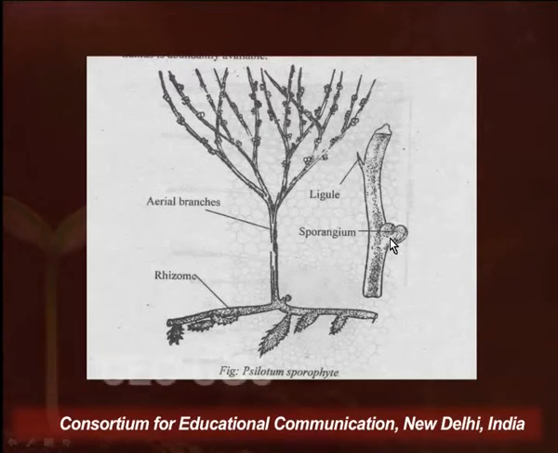On the axil of these pointed leaves is found a sporangium. In Xylotum, the sporangia are fused, and the fused sporangia are collectively called synangia.